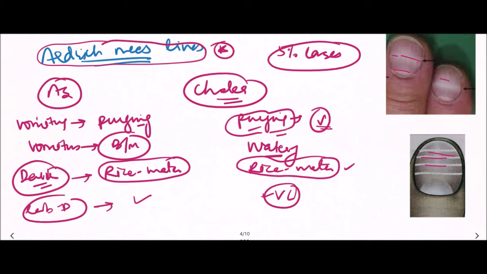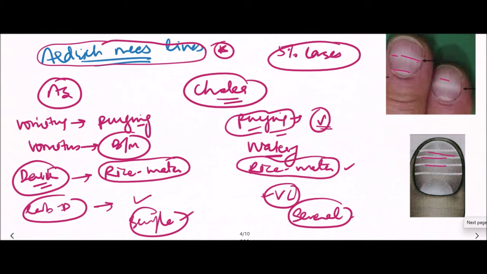Now, usually arsenic poisoning is seen in one or two people, though single involvement is more common, but several persons are involved at a certain period of time in cholera because of the infection by Vibrio cholerae. So this is the basic difference between arsenic poisoning and cholera.